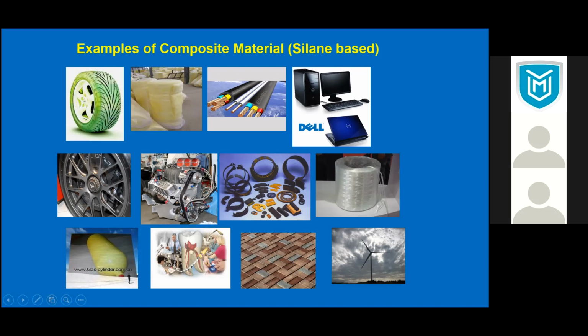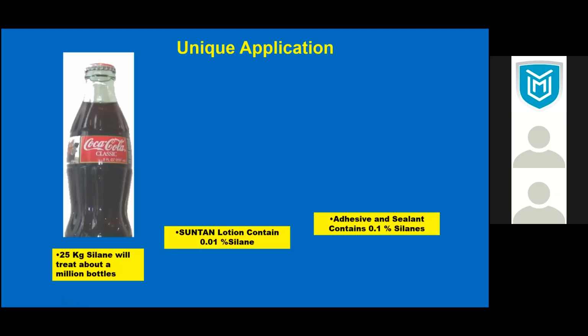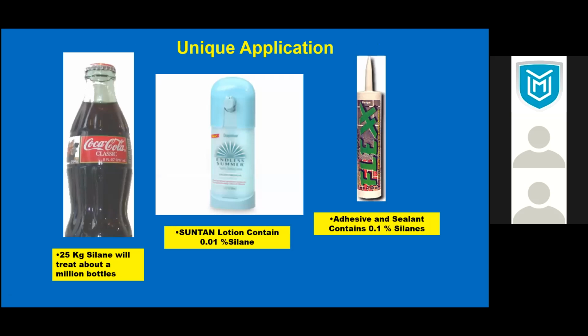So this is some examples I gave you. Now this is how silane is used in very small amounts. This is a Coca-Cola bottle. We developed a product while I was at Degussa, where the label on a Coca-Cola bottle used to be stuck on with paper, but now they wanted something completely printable.